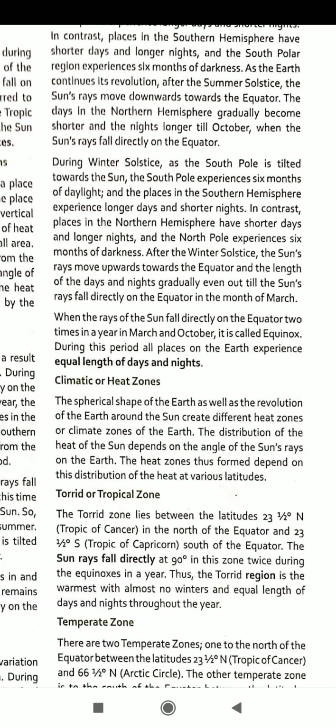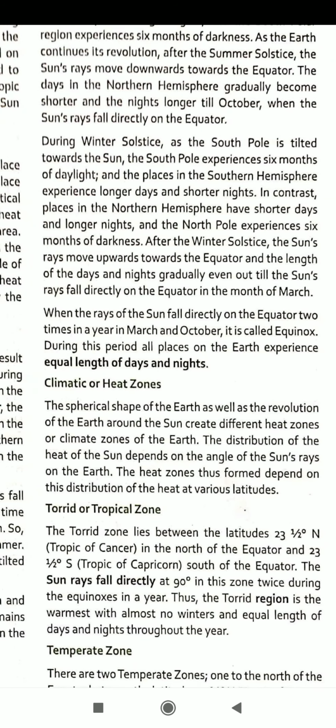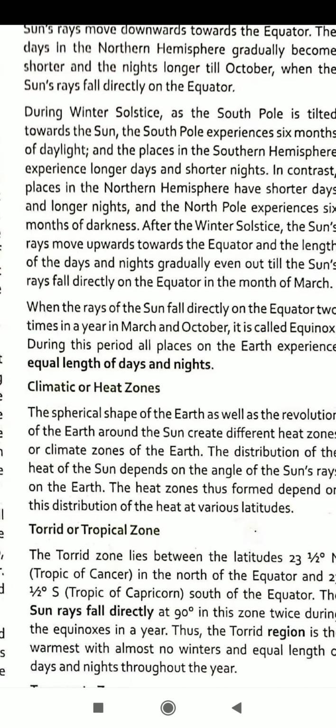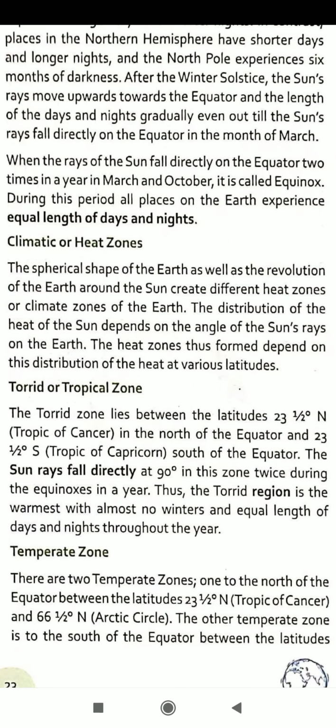Heat zones have been divided into three categories. One is known as a torrid zone or tropical zone. The second one is known as a temperate zone, and the third one is a frigid zone. First, I am going to tell about the tropical zone or torrid zone.